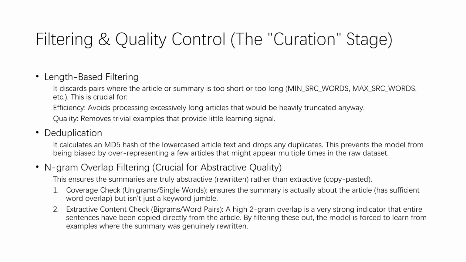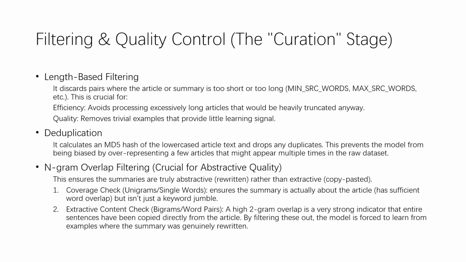The next part of data standardization is quality control filtering. At this stage, we first apply length-based filtering. It discards pairs where the article or summary is too short or too long. This is crucial for efficiency, since it avoids processing excessively long articles that would probably be heavily truncated anyway. It also helps quality, since it removes trivial examples that provide little learning signal.